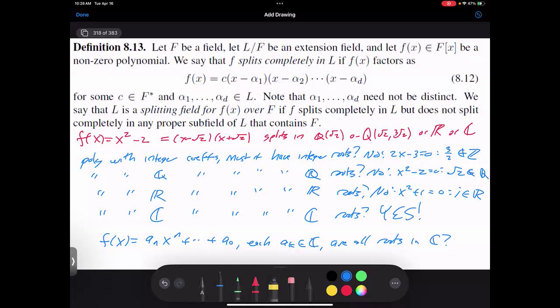Polynomials with rationals, you leave. I'm sorry, with integer coefficients, you leave. Well, what if I give you a polynomial with rational coefficients? Nope, not enough. Real coefficients, not enough. But once I have complex coefficients, once I add that square root of minus 1, doesn't matter what polynomial you give me, I don't have to add anything else. That's amazing.